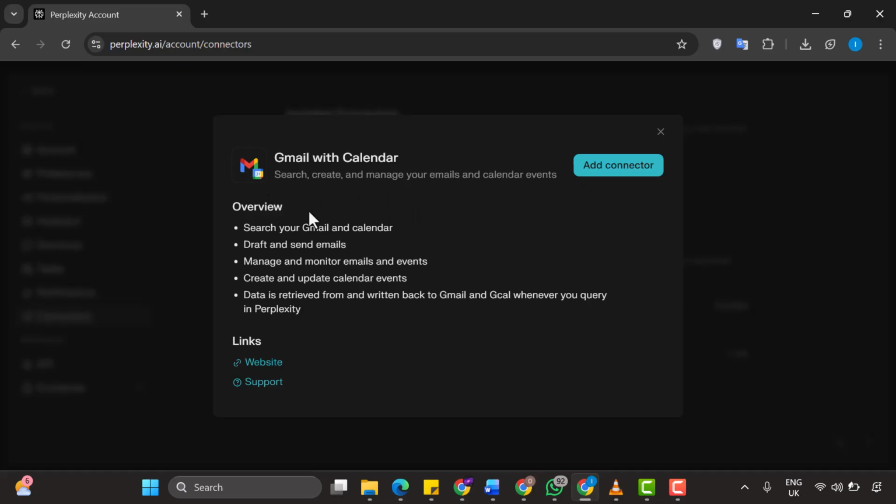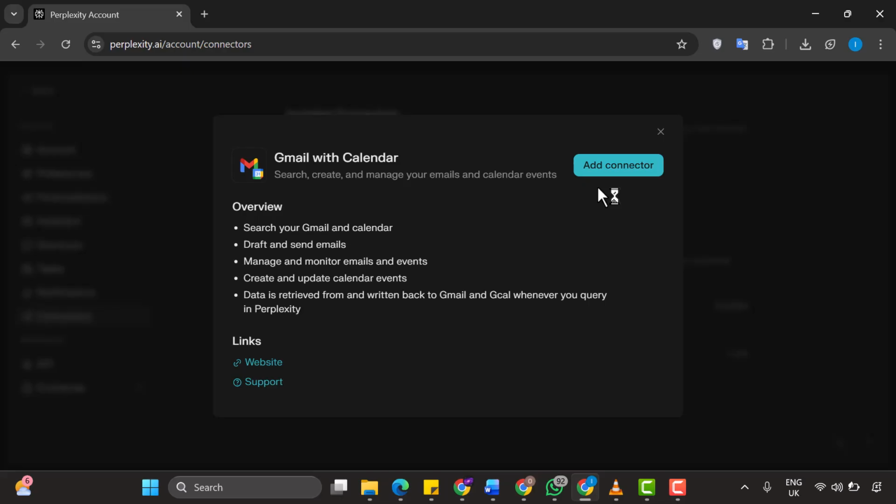Now you'll see the connector overview page, which explains exactly what this connector will allow you to do. Let me read through this carefully so you understand what you're authorizing. You'll be able to search your emails, read your calendar, draft and send emails, manage and monitor your inbox, create and update calendar events, and importantly, the data is retrieved from and written back to Gmail and Google Calendar whenever you make a query in Perplexity.